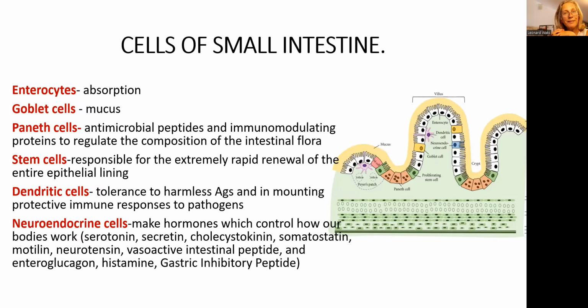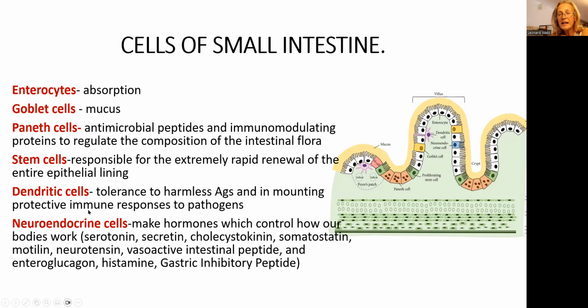For example, when vitamin D absorption is decreased, we develop vitamin D deficiency, then osteopenia and osteoporosis set in. Goblet cells, yellow: less mucus, less protection for those cells that are lining the small intestine.